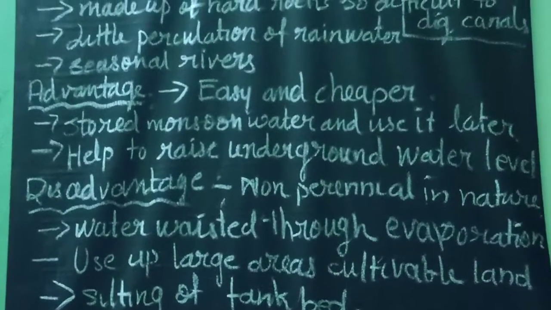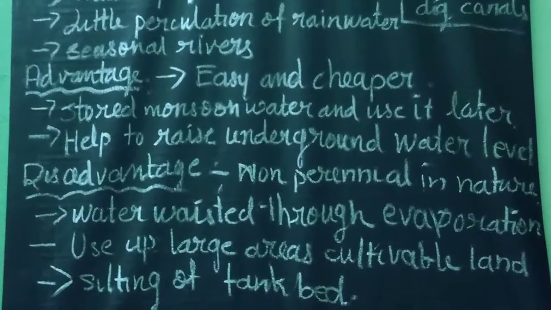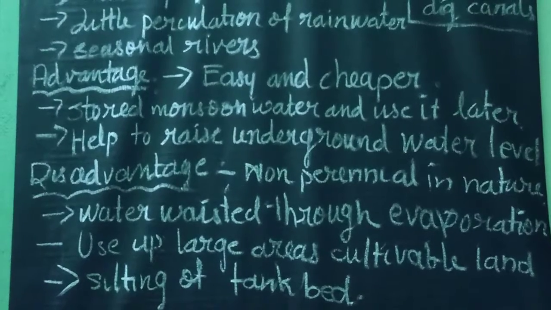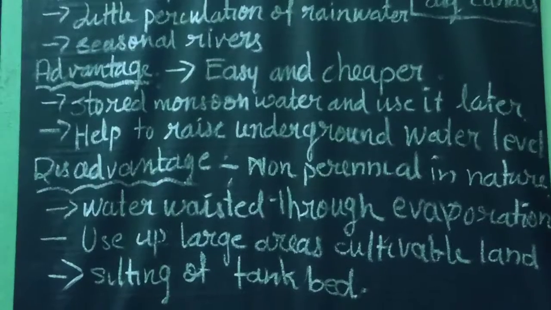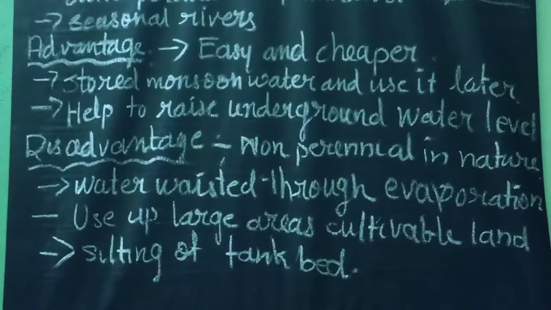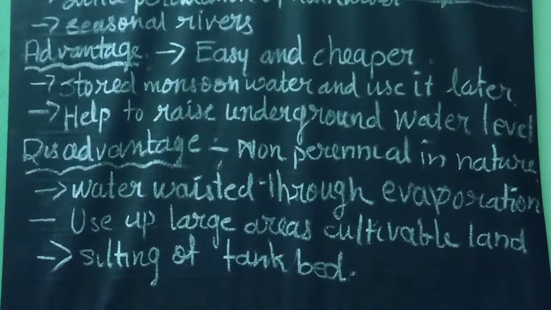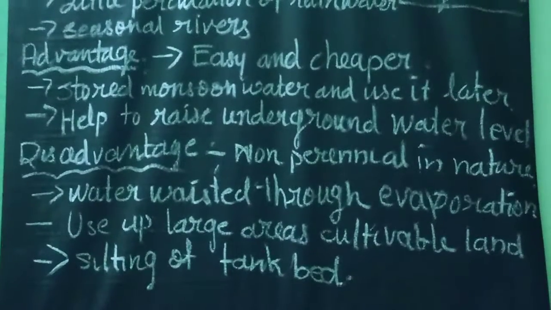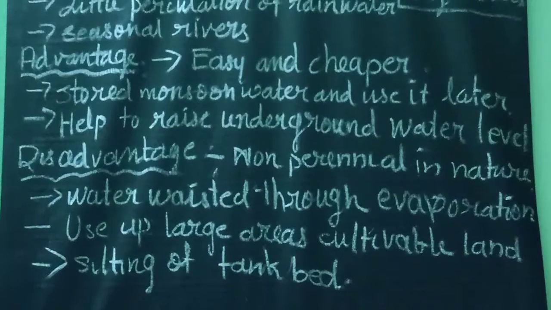Okay, now the advantages of tank irrigation. What are the advantages of tank irrigation? First, they are easy to construct and economically the cheapest. Secondly, they allow the monsoon water to be stored and used later. Then they help to raise the underground water level also. So these are the advantages.